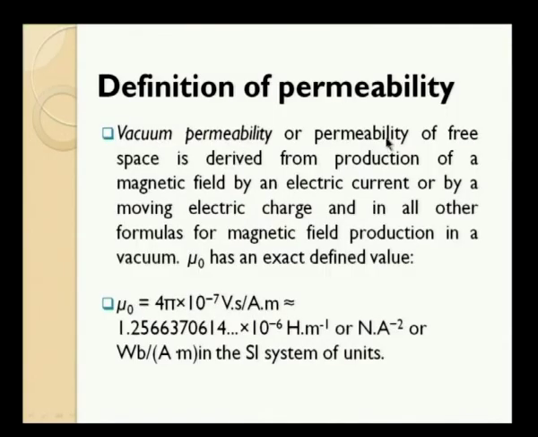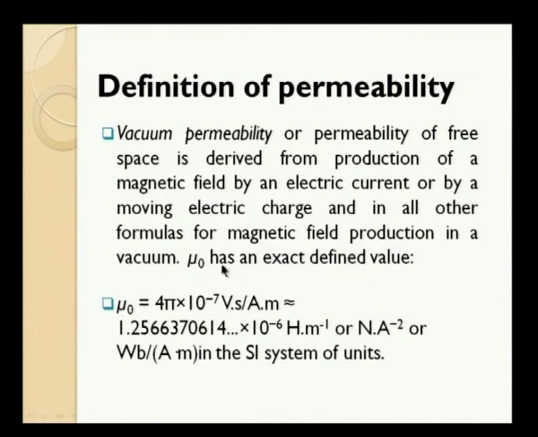The permeability of free space, sometimes referred to as vacuum permeability because vacuum also has got magnetic property, is derived from the production of magnetic field by an electric current or by a moving electric charge, and in all other formulas the magnetic field production in a vacuum. So, it is represented as mu naught.